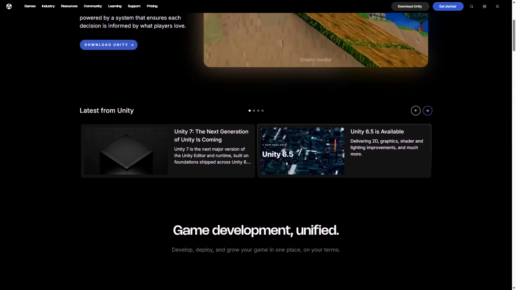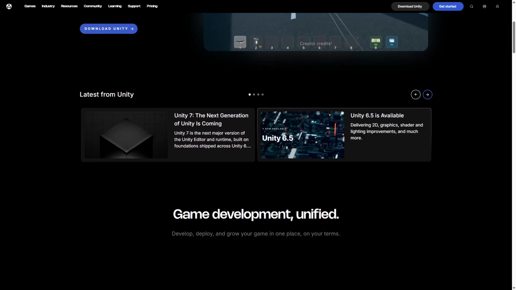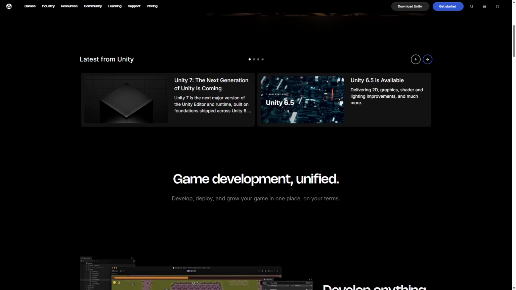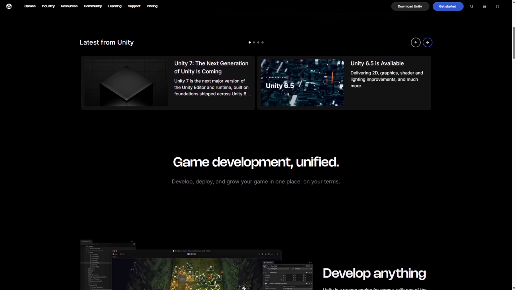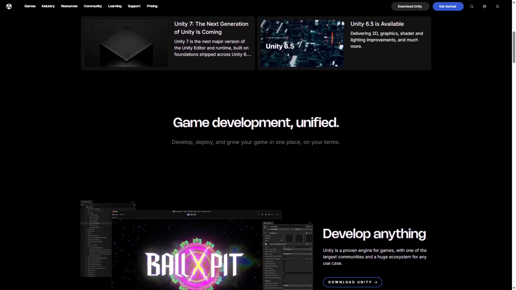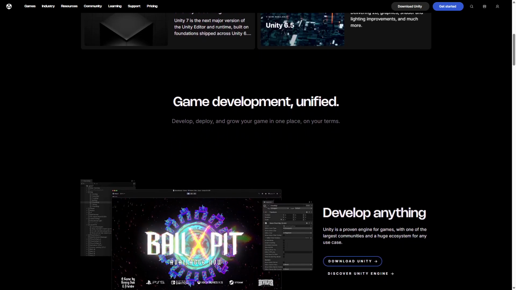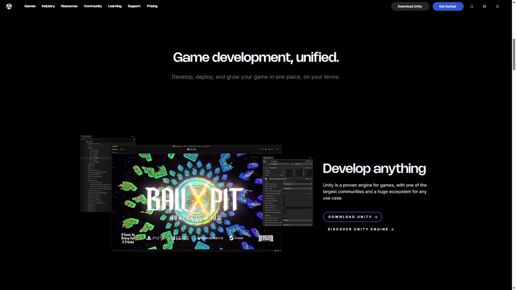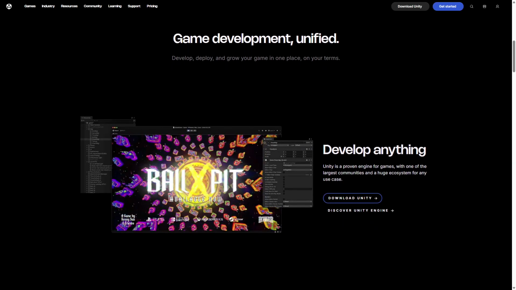Strengths include a vast asset store, strong community support, and lightweight performance ideal for mobile and indie games. However, Unity's graphics capabilities, while solid, typically require additional plugins or optimization to match high-end visuals. It's ideal for developers seeking quick deployment, cross-platform compatibility, and a lower learning curve.